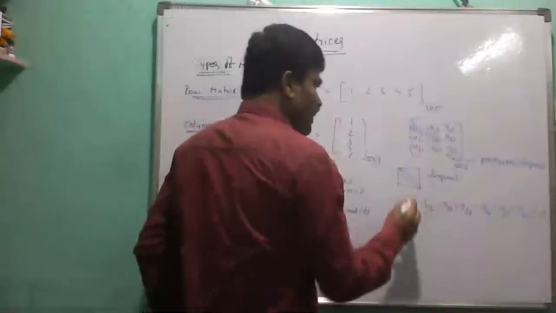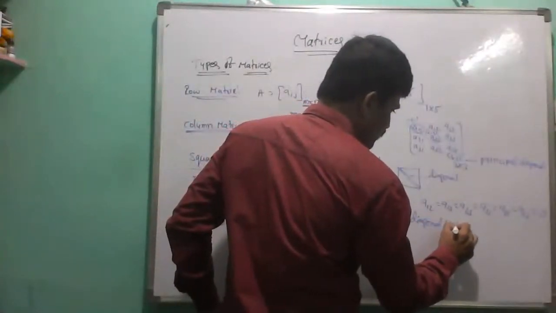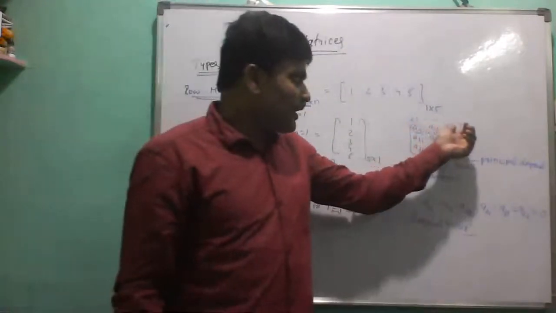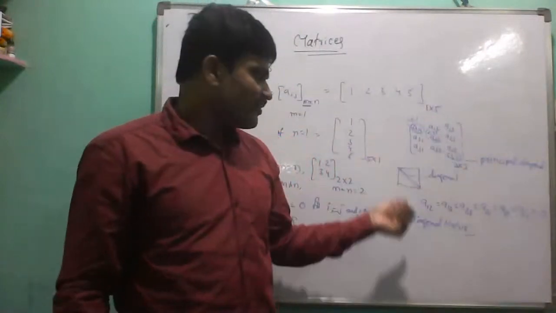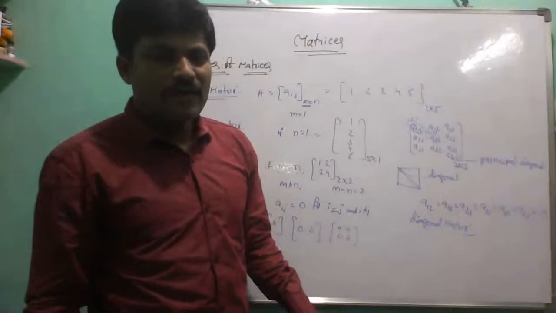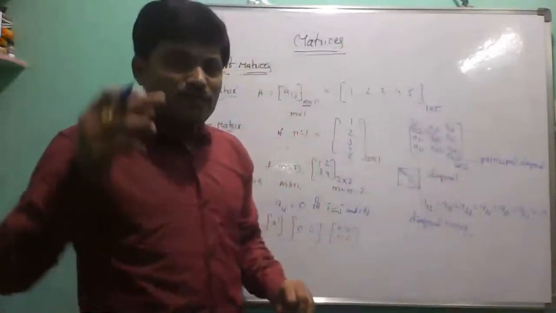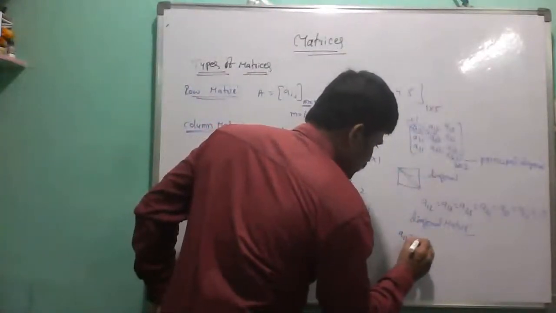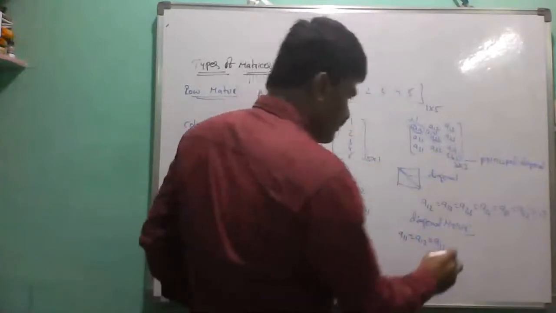Then the type of matrix is called a diagonal matrix. In a diagonal matrix, the non-principal diagonal elements are all 0 except the principal diagonal. That is called a diagonal matrix. In a diagonal matrix, every element in the principal diagonal is non-zero. That means here A11, A12, A13 are non-zero.